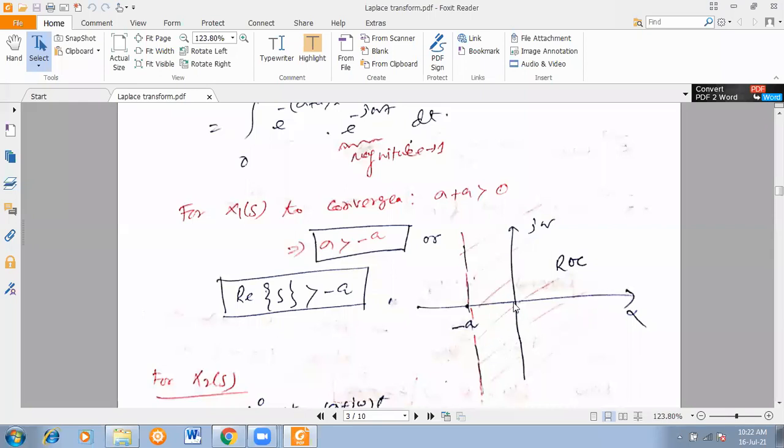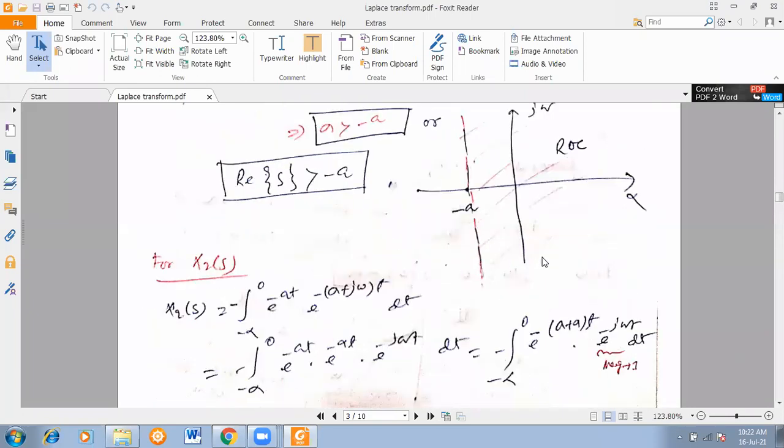So I am showing in red color, see from here to positive infinity, and exactly at minus a, that also is not converging, so a little bit of difference. Okay, so that's why I am showing the right side portion. This right side I will write there ROC, this is the positive infinity term. This right side is your region of convergence.